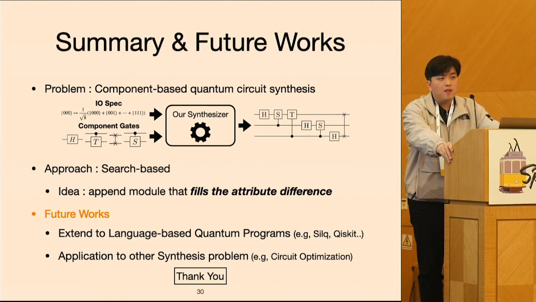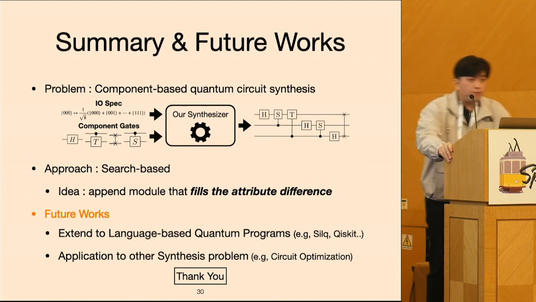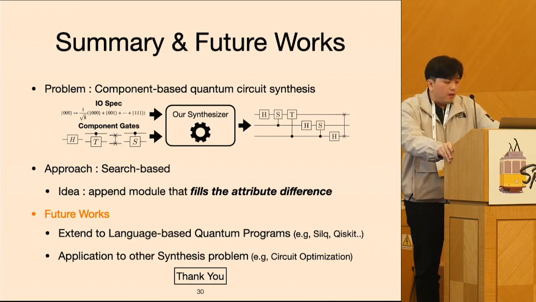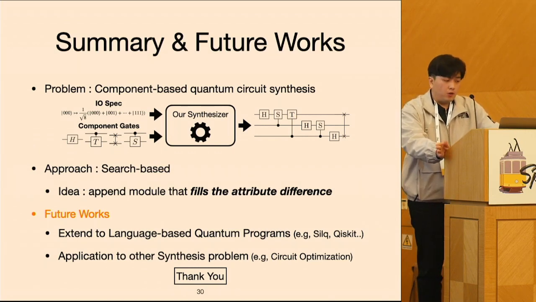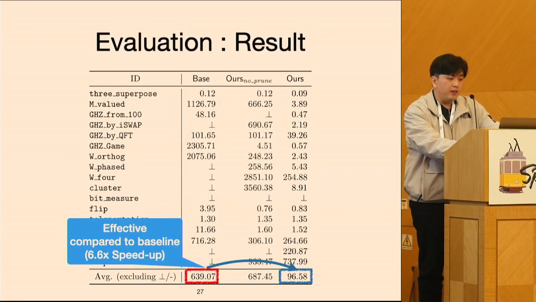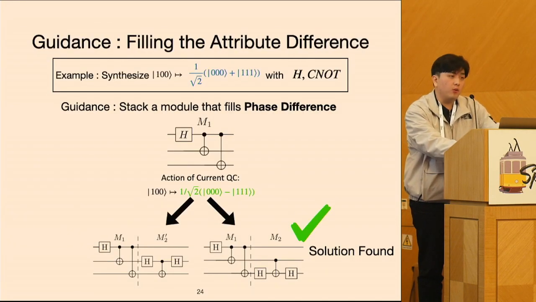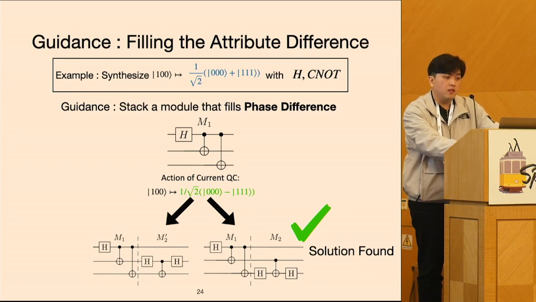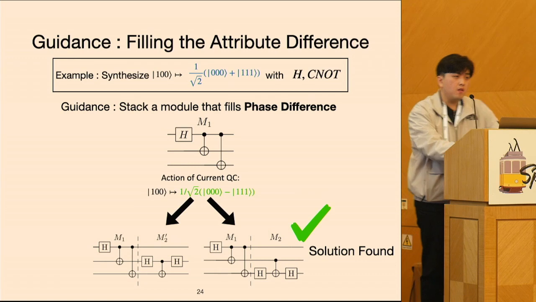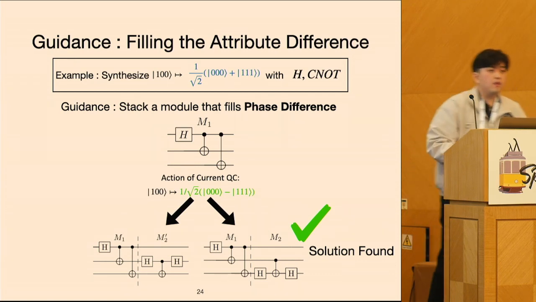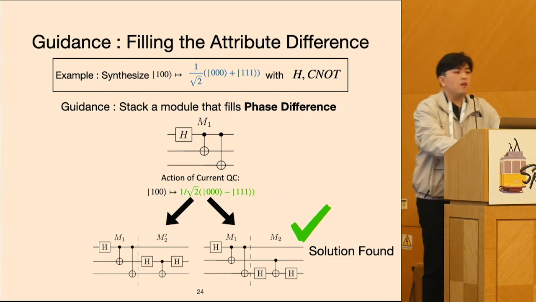Hi, thanks for your nice talk. The input-output specification, do you only specify one input and output, or can you also specify multiple ones? There is some limitation. It could be one or multiple, but only through the explanation, only in the working example, I suppose there is one single I/O specification. Yeah, that's why I ask. I assumed that already. But when you have different input and output pairs, you could have different attributes. Okay, that's true.